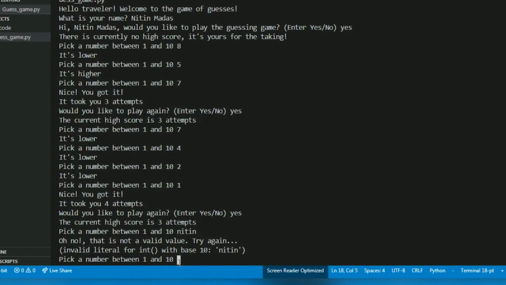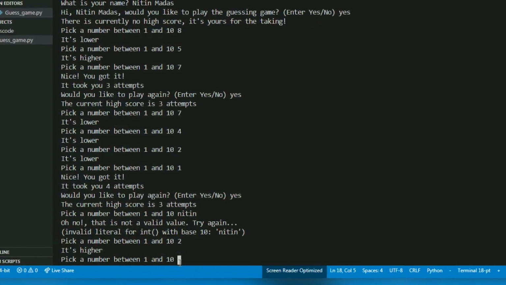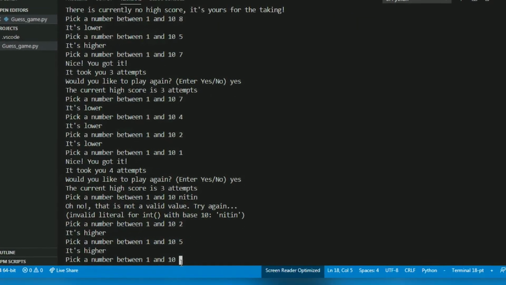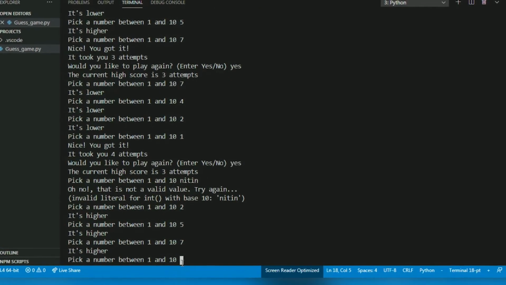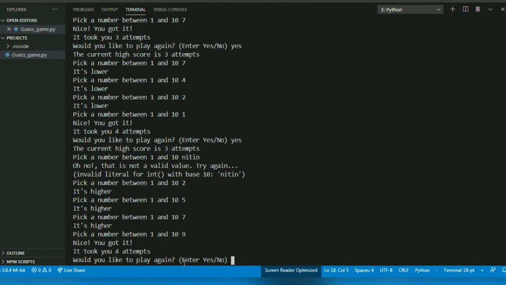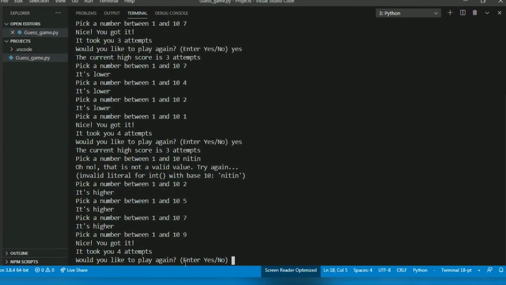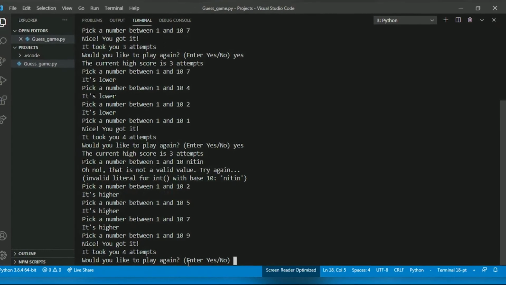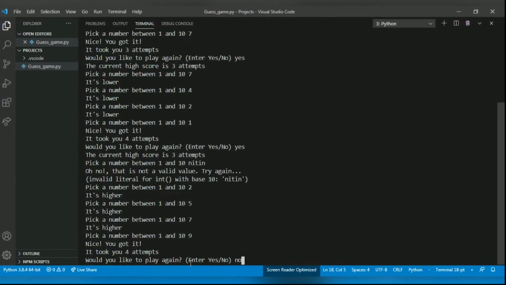Let's input 2. It's higher than 5. It's higher than 5, then it might be 7. It's higher than 7, then maybe 9. Yeah, it took me 4 attempts. So as now we understand what we're gonna create, let's stop playing and start coding. So let's go.